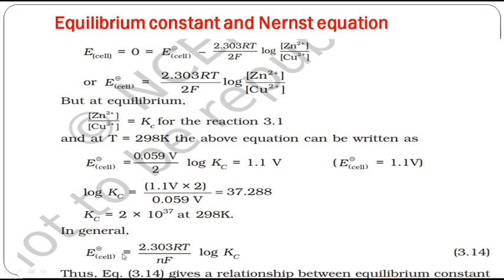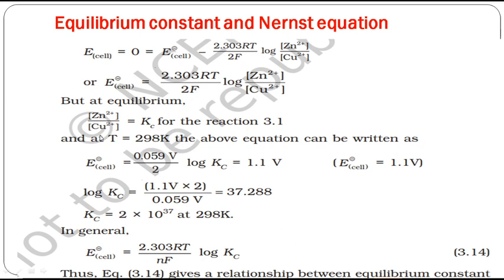The equilibrium constant value can be found out from the Nernst equation like this. So when a problem comes, you have to use this idea. Two important things you need to understand here. What is that?